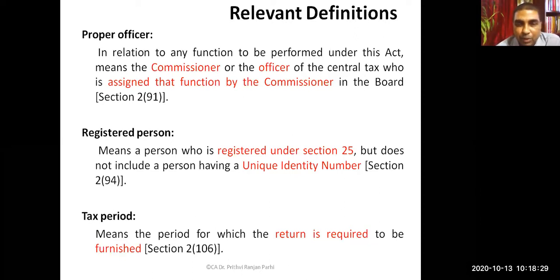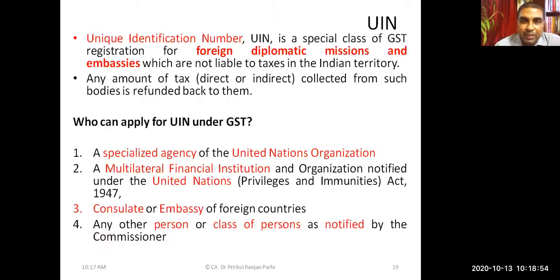A registered person is a person who is registered under section 25, but does not include a person having a unique identification number. Has anybody remembered what is a unique identification number? In the first chapter we have learned it. UIN. Can anyone tell me what is a unique identification number? Let me explain what that is. This is a special class of GST registration. It is issued to foreign diplomatic missions and embassies who are not liable to pay taxes in Indian territory. This number is called UIN.